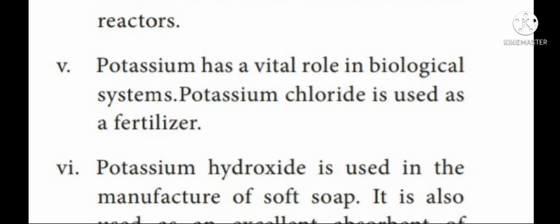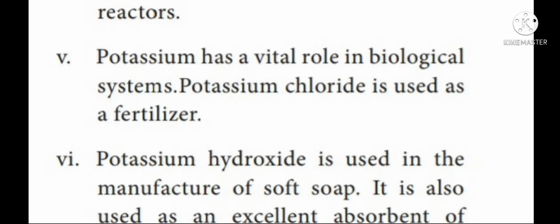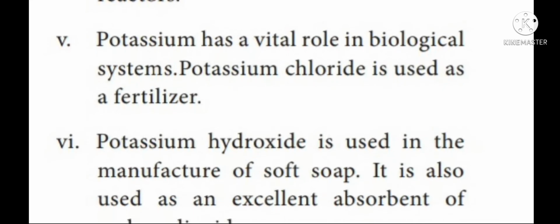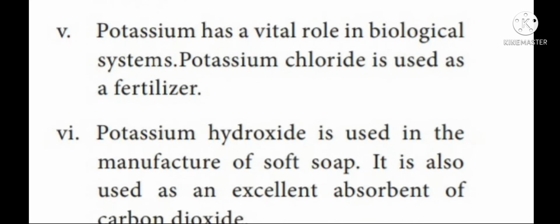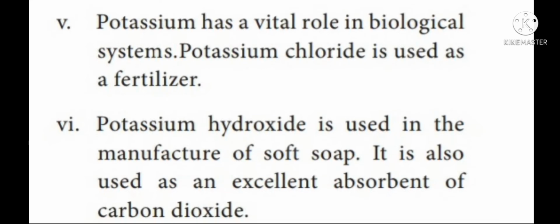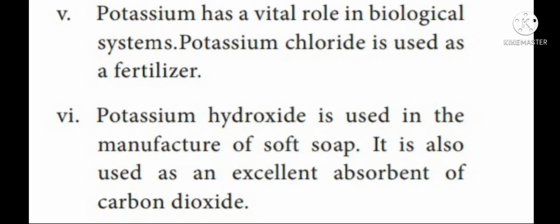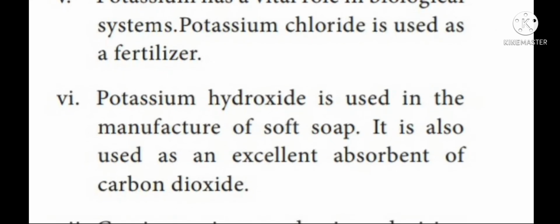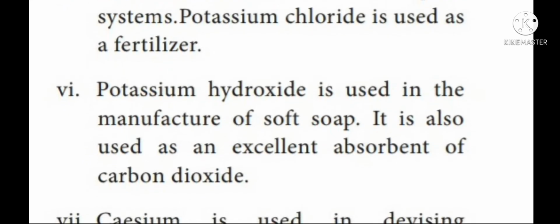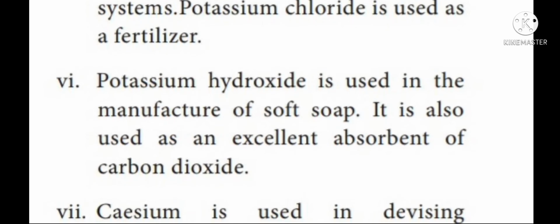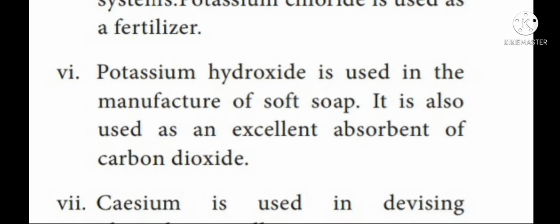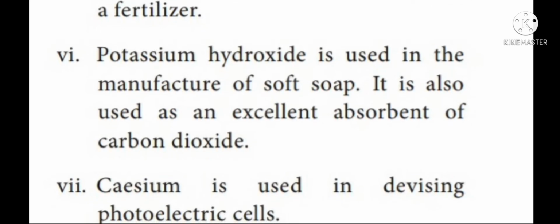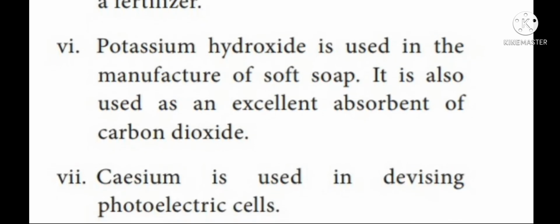Finally, cesium is used in devising photoelectric cells. Hence, we completed the uses of alkali metals.